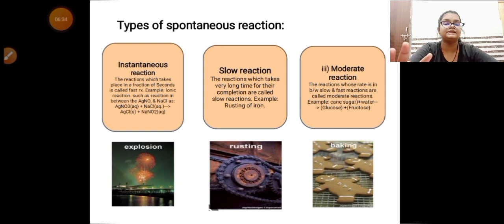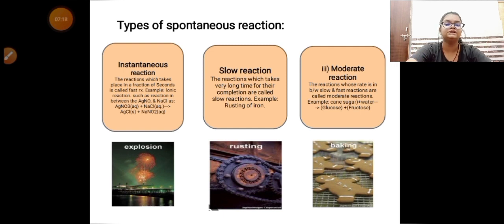that are taking place is an example of an instantaneous reaction. For example, when silver nitrate reacts with sodium chloride, here the ions of Ag positive and Cl negative react together, and Na positive and NO3 negative react together. Or one more example is explosion. We see that we have to give some amount of fire to a firecracker and it bursts in a few seconds. Means this is a fast reaction. We have to give some fire and it will explode suddenly within a fraction of a second.